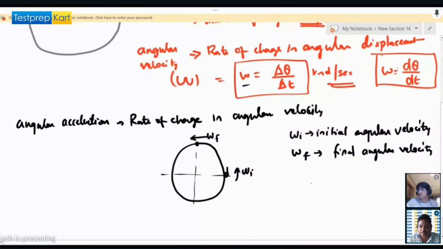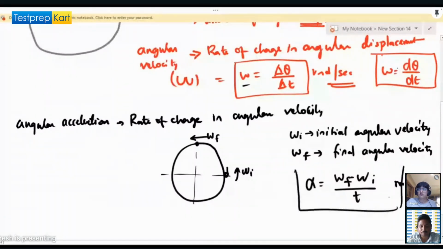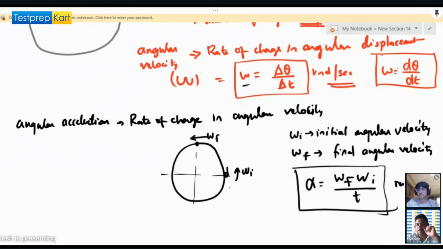So alpha will be omega f minus omega i divided by t, and that will be radian per second square. Okay, is this clear? This is clear.